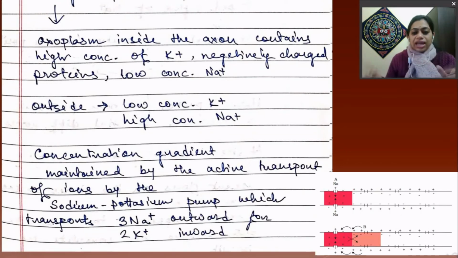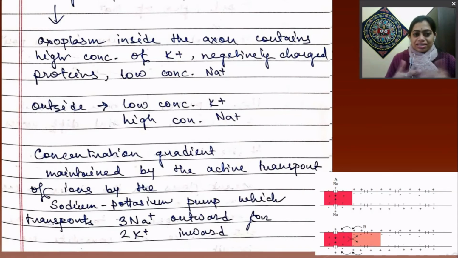Whereas outside the membrane there is a low concentration of potassium, because potassium ions are inside the axoplasm, and a high concentration of sodium because they are impermeable. This causes a concentration gradient, which is maintained by active transport of ions by the sodium-potassium pump present in the membrane.